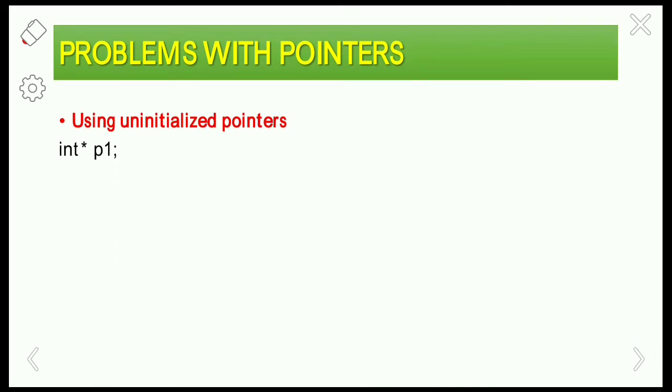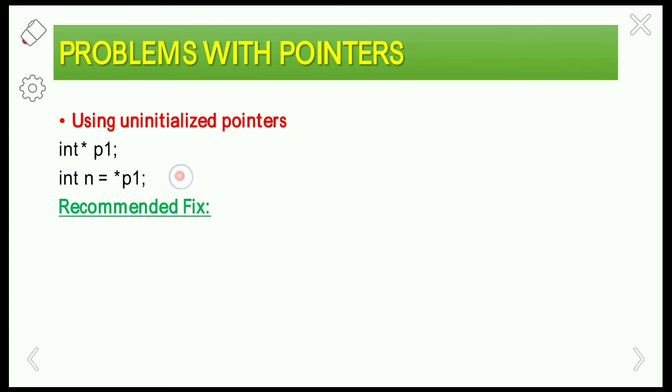Okay, so first of all we have to declare the pointer, right? If you want to use a pointer variable, then you have to declare the pointer variable in this format. After declaring, you have to assign the address of another variable. A pointer variable stores only the address of variables, right? Using uninitialized pointers may lead to a serious error.